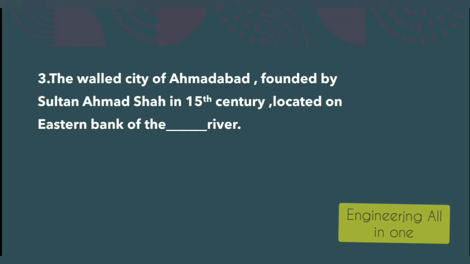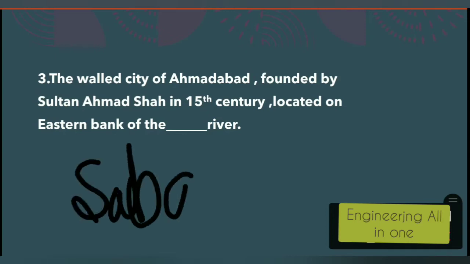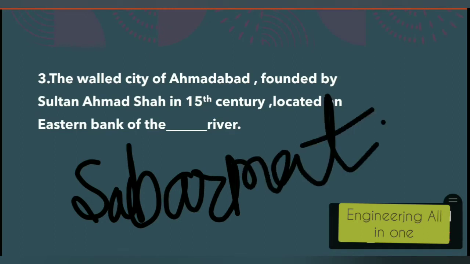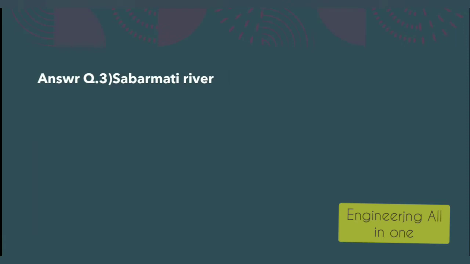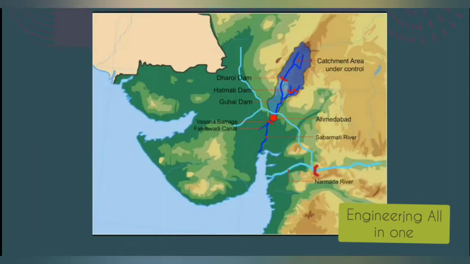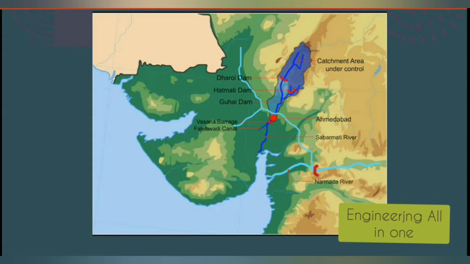The question is: the walled city of Ahmedabad, founded by Sultan Ahmad Shah in the 15th century, is located on the eastern bank of which river? So we have to answer on which river it is located. The right option to this question is Sabarmati River. Here is the answer, Sabarmati River. Now see the location. This is Ahmedabad here in the red, and this is the Sabarmati River flowing here.